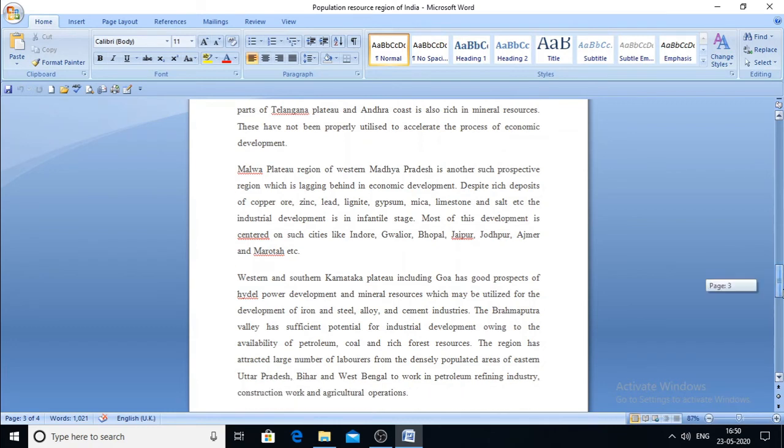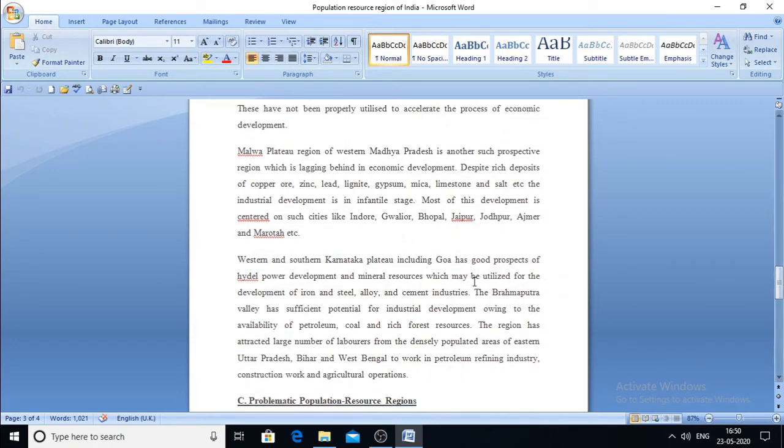Now similarly we can talk about Goa. Goa has a very good prospect for hydel power production and the utilization of different resources like iron and steel and the cement industry. Similarly, Brahmaputra Valley has sufficient potential for industrial development, like hydroelectric power production, but it has socio-economic hindrances. In Brahmaputra Valley we can talk about the tribal people, who always oppose any kind of development activity that takes place.